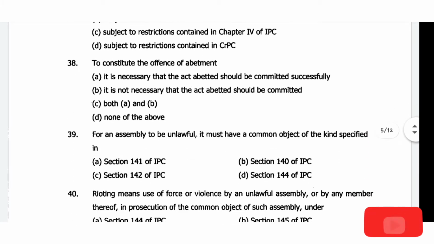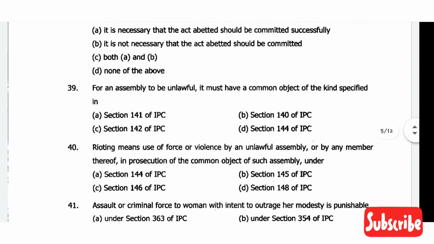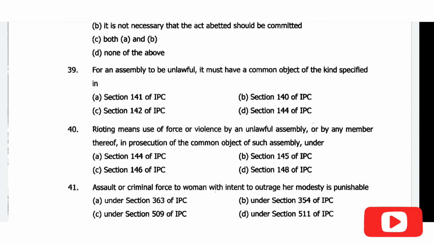Then comes question number 38. To constitute the offense of abetment, the correct answer will be option B: it is not necessary that the act abetted should be committed. Then comes question number 39. For an assembly to be unlawful, it must have a common object of the kind specified. The correct answer will be option A, 141 IPC.